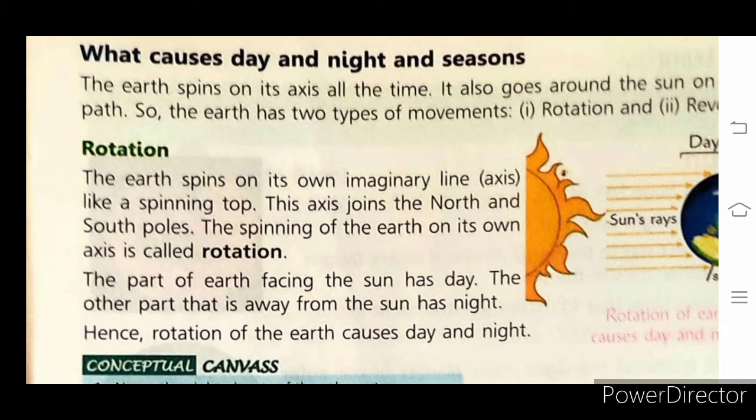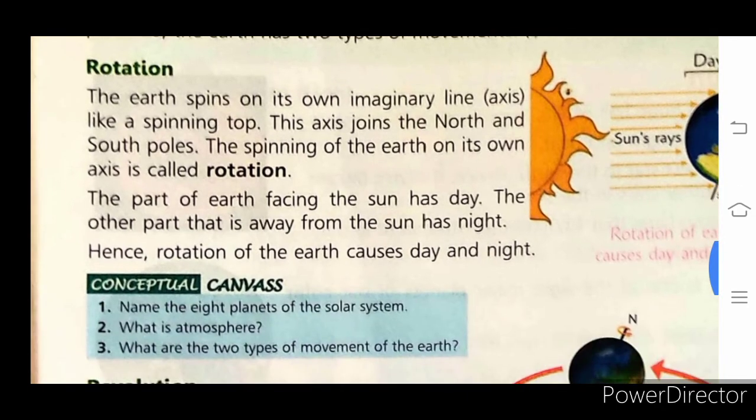Here there are 2 types of movement, and those movements are rotation and revolution. When the Earth spins on its own axis, it is called rotation. The spinning of the Earth on its own axis is called rotation, children, and it takes 24 hours. Due to rotation, day and night are caused.